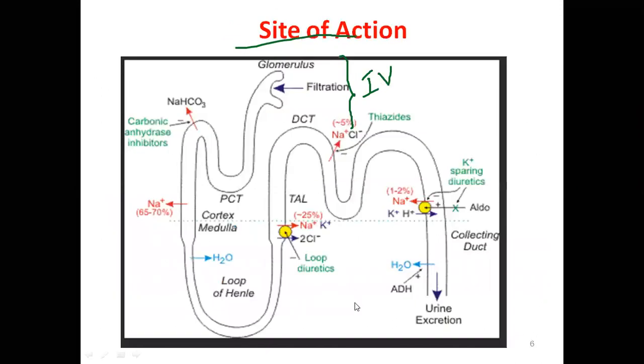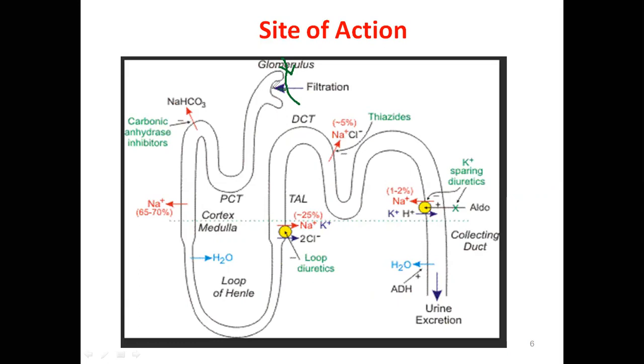Now, for example, here. I told you this is where the blood enters. So what happened? Mannitol, sugar, ammonia, these are administered by IV route. What happens is that these substances are filtered at the glomerulus, at the Bowman capsule.